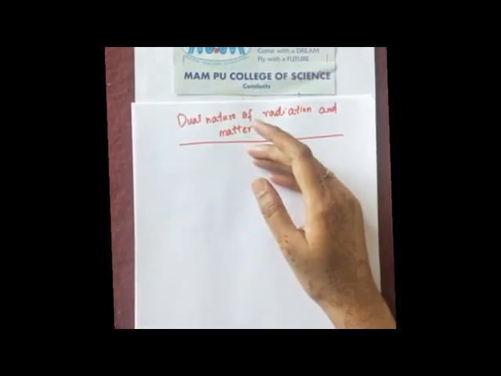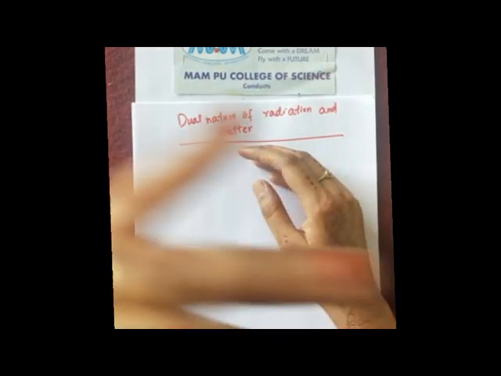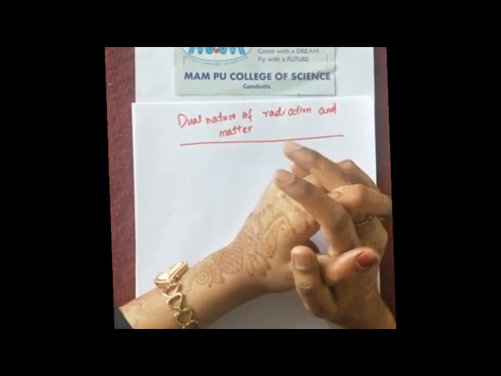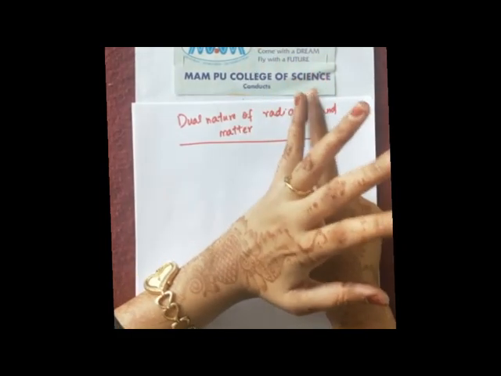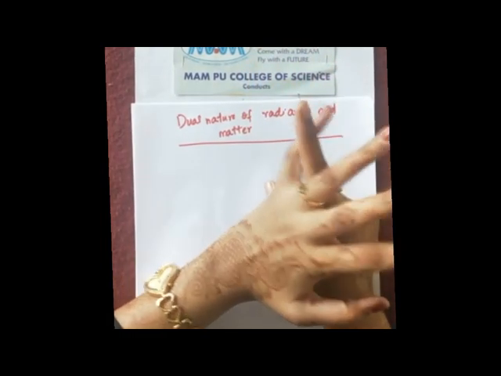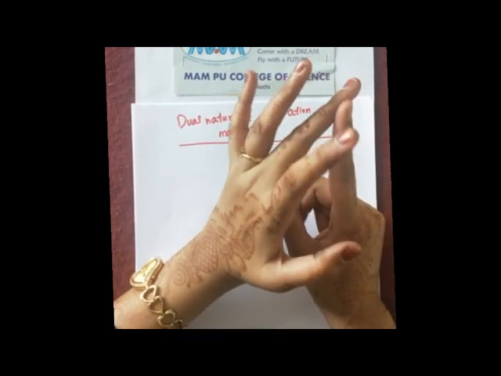What have we learnt in the chapters ray optics and wave optics? In wave optics especially we have learnt where the light ray is travelling in the form of a wave. And which phenomena have we learnt in wave optics? There was interference, diffraction and polarization.